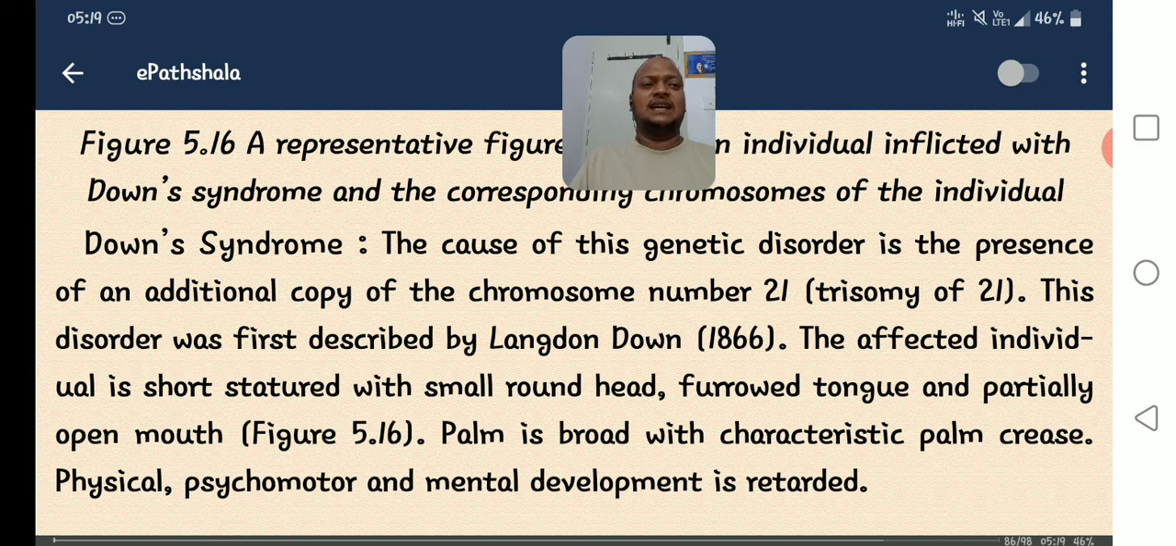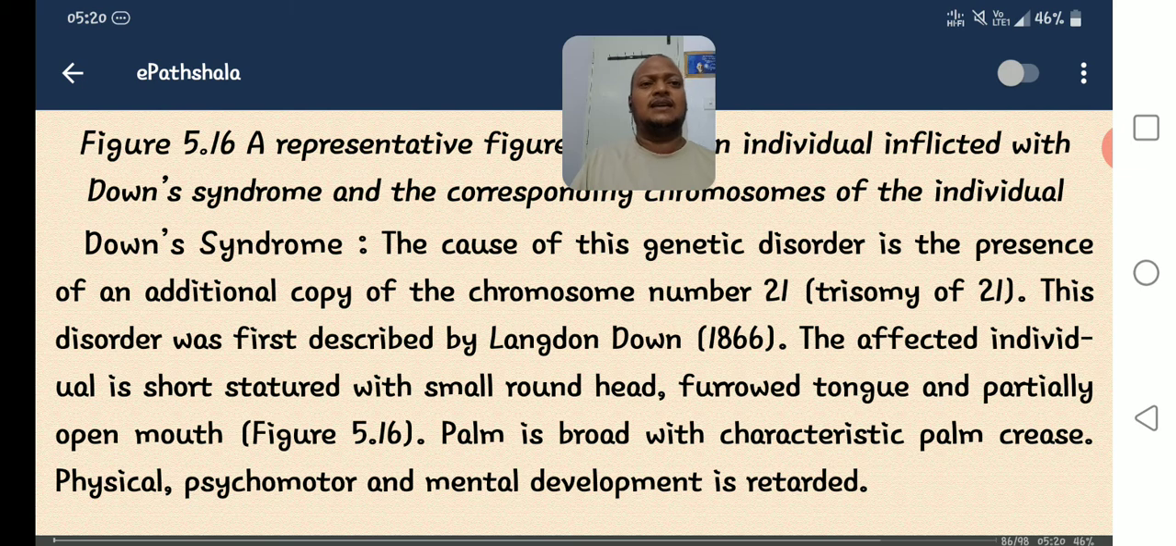Next, the affected individual is short statured. What are the symptoms? The affected individual is short statured with a small round head, furrowed tongue and partially open mouth. The palm is broad with the characteristic palm crease, and physical, psychomotor and mental development is retarded. Those people are mentally retarded persons. That is called Down syndrome.